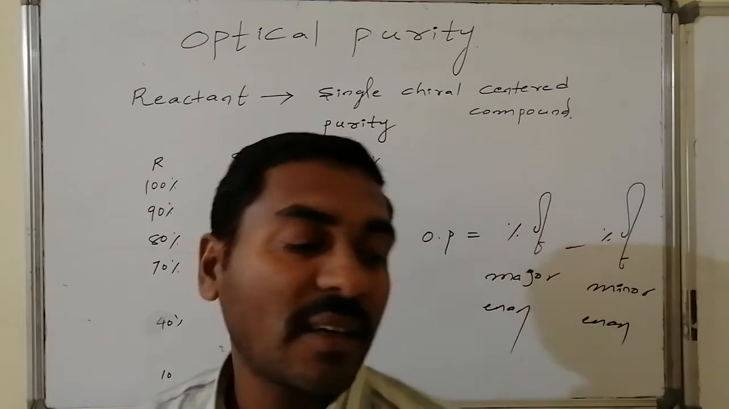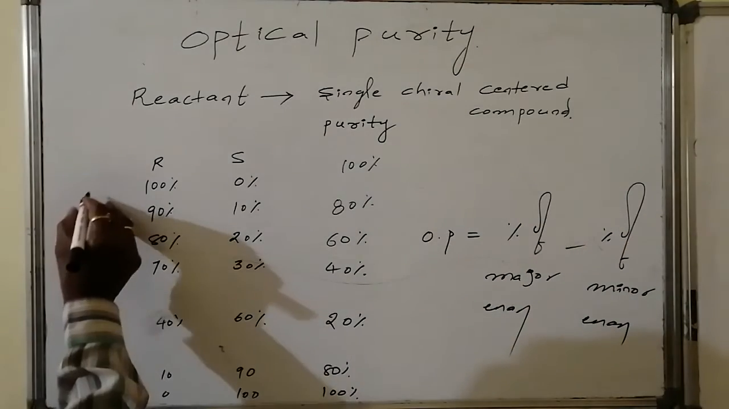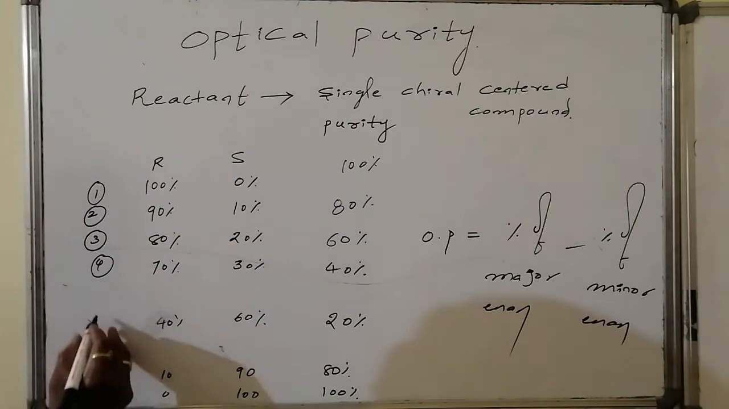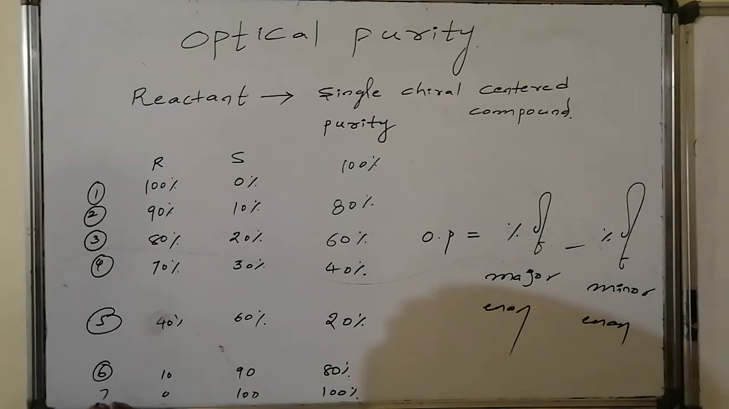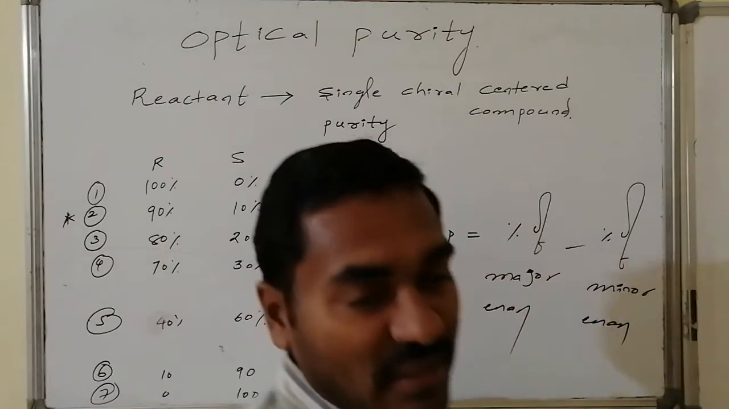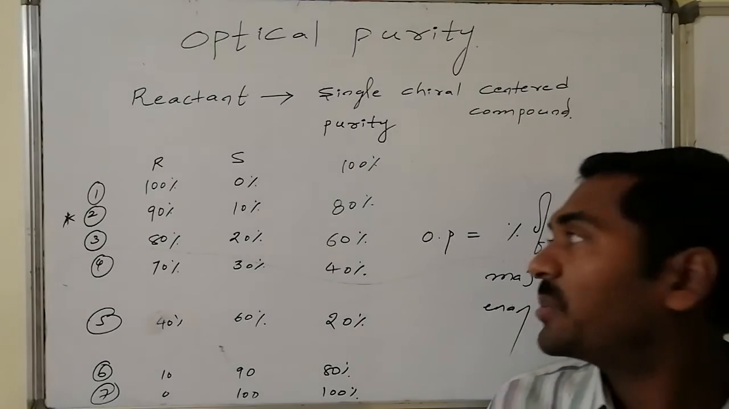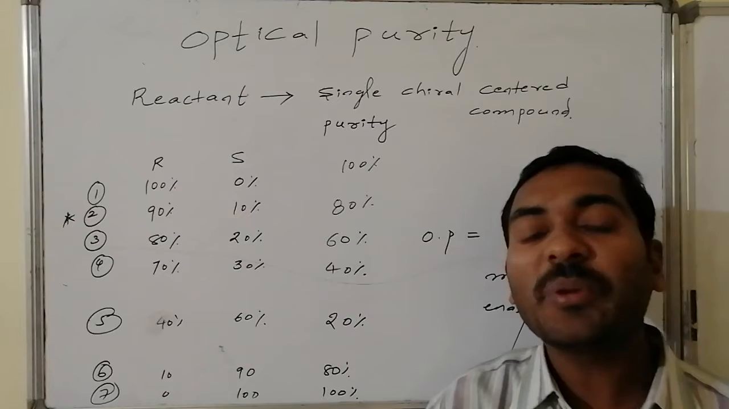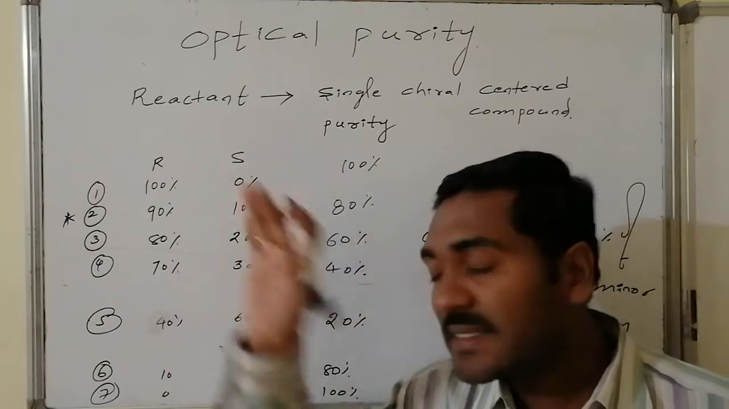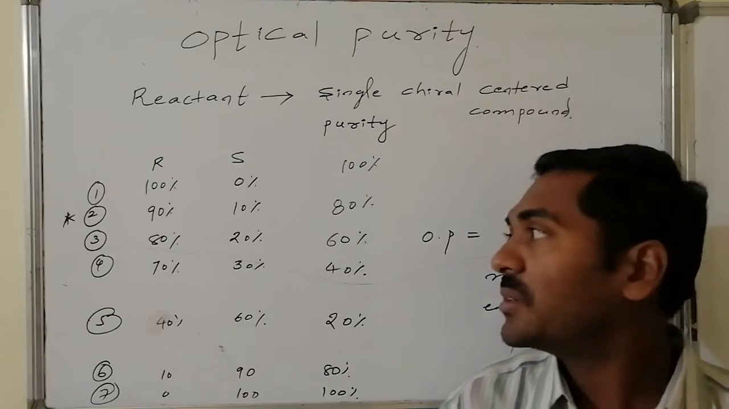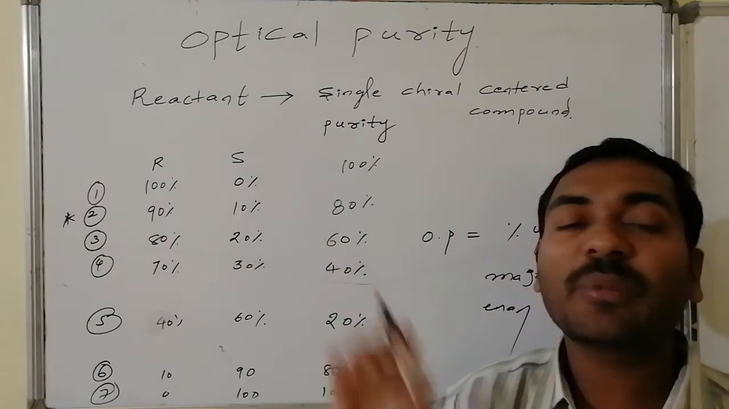Yes. Here, let us go to case number 2. This is 1, this is 2, this is 3, this is 4, this is 5, this is 6, and this is 7. Case number 2, let us go. One enantiomer is 90% and its opposite enantiomer is 10%. So this 10% of enantiomer is impurity. This 10% cancels 10% of the present 90% of the major component. So 90 minus 10 becomes equal to 80.